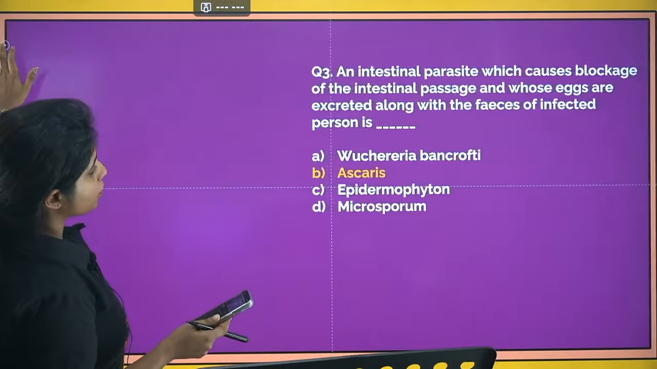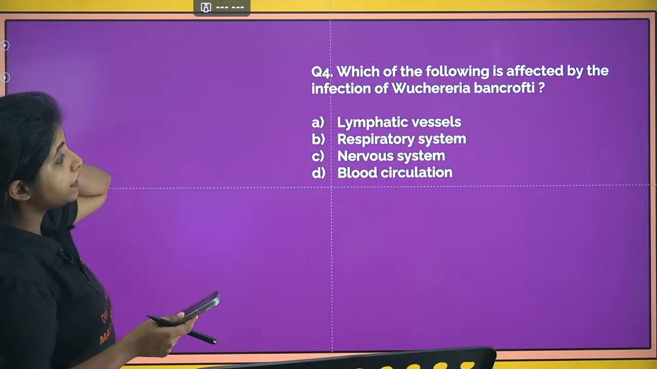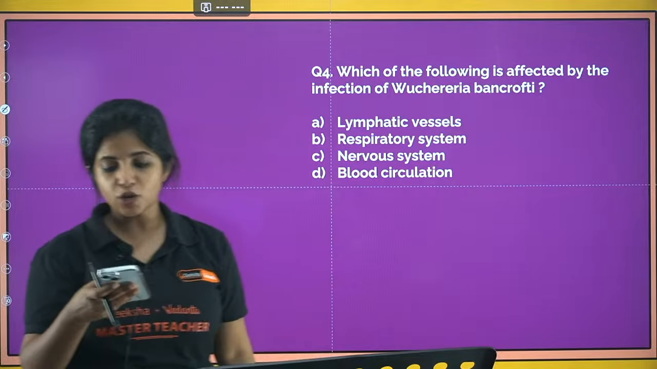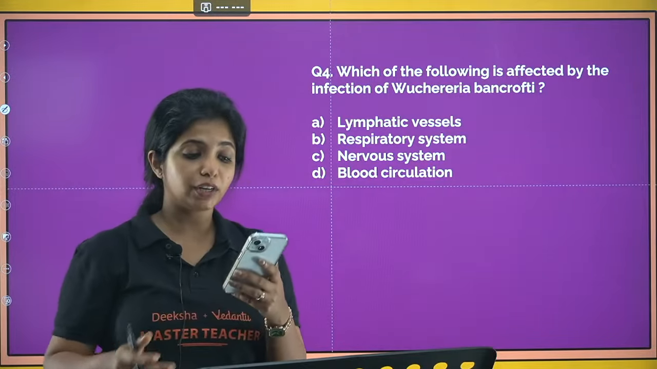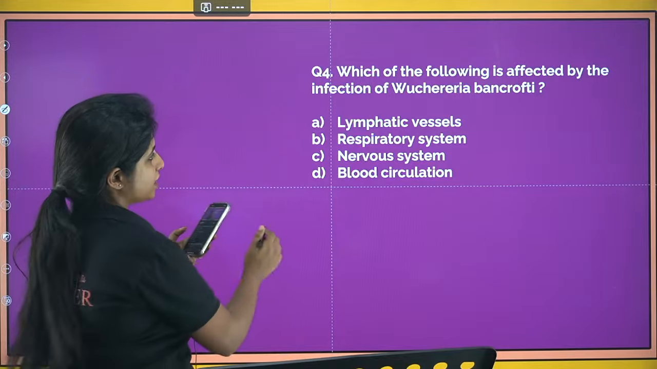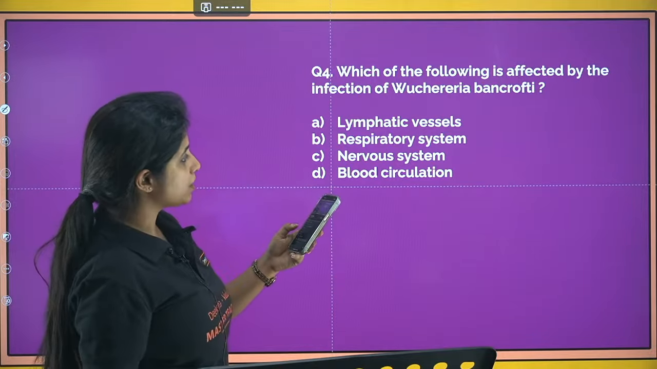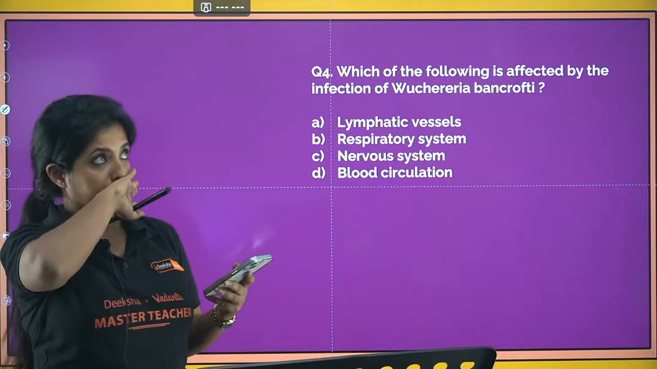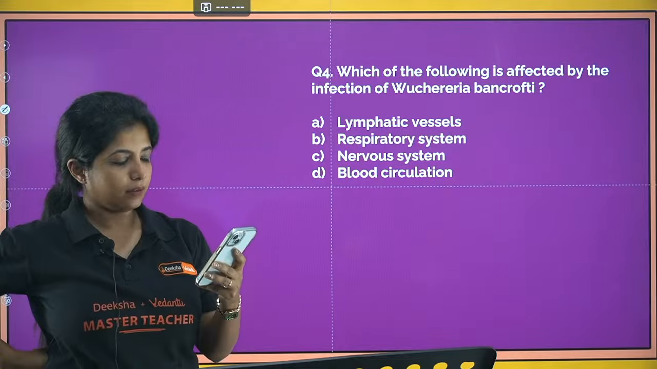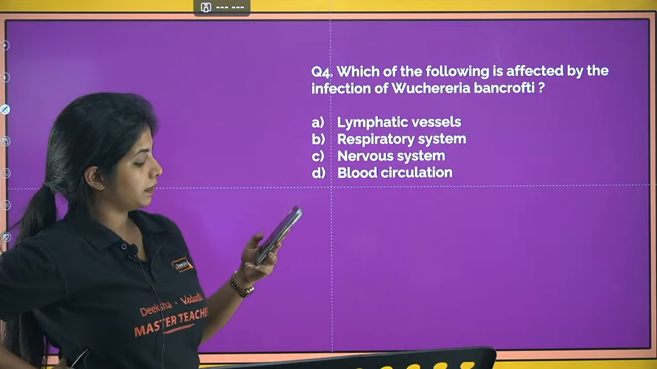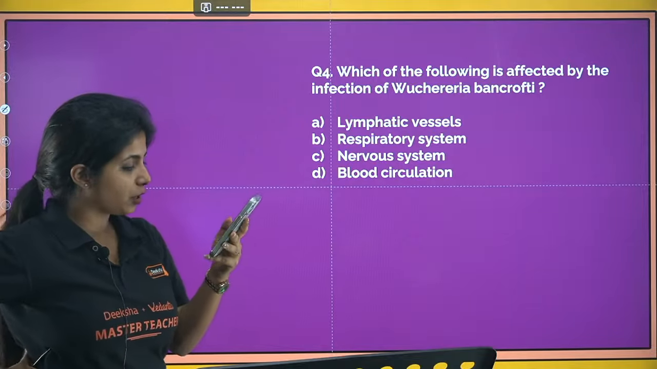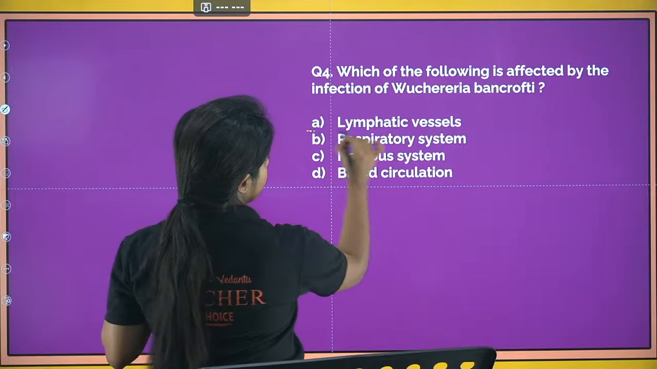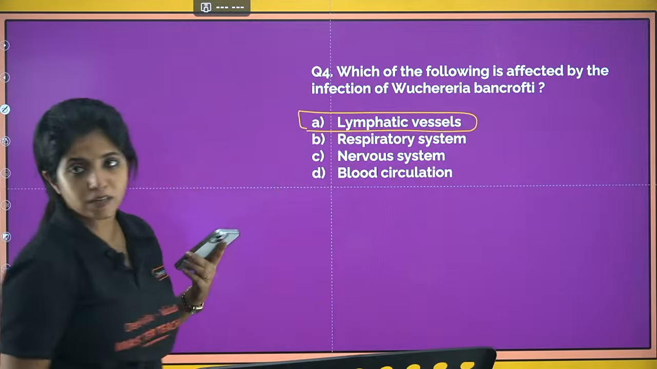Now, going ahead with the next question. Which of the following is affected by the infection of Wuchereria bancrofti? Try this. Lymphatic vessels, respiratory system, nervous system, or blood circulation. Wuchereria bancrofti. Okay, Prakriti says A. Gayatri also says A. Any other guesses? So for the people who are watching, it is lymphatic vessels which are affected.